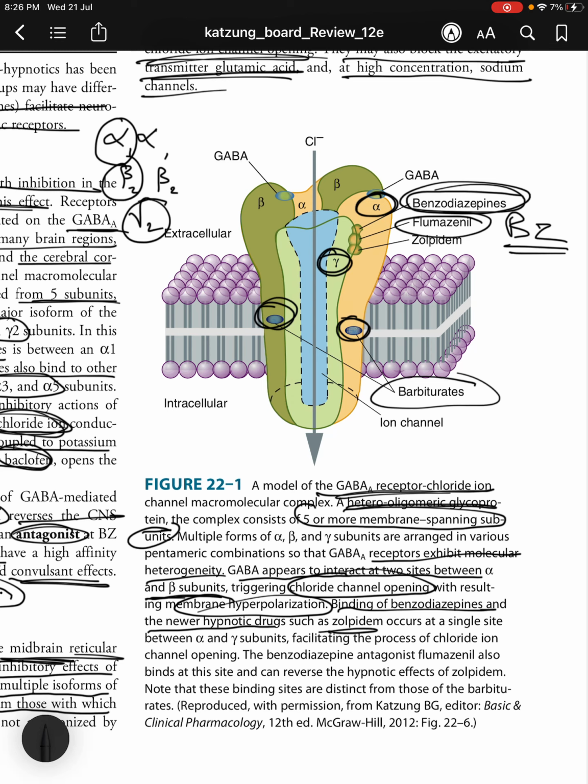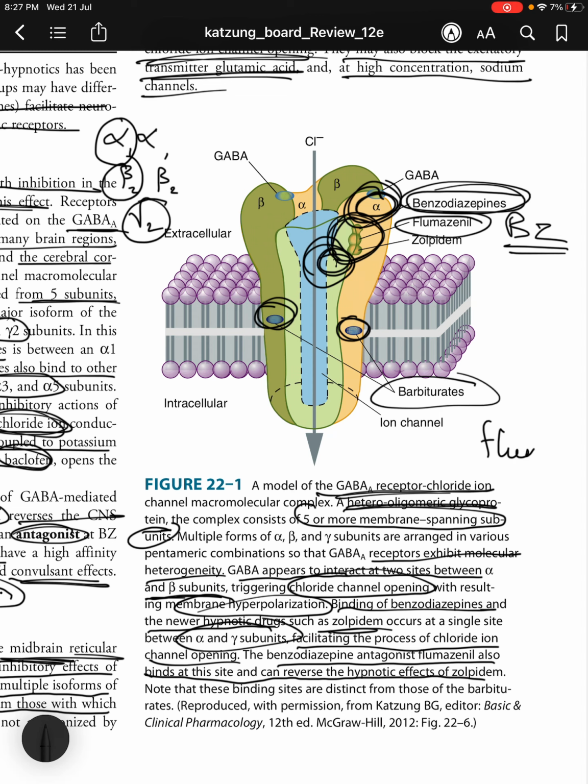Binding of benzodiazepines and newer hypnotic drugs such as zolpidem occurs at a single site between the alpha and the gamma subunits, facilitating the process of chloride ion channel opening. The benzodiazepine antagonist flumazenil also binds at this site and can reverse the hypnotic effects of zolpidem. So, flumazenil, zolpidem, okay, Z for Z, okay, so they are antagonists and can reverse the hypnotic effects.